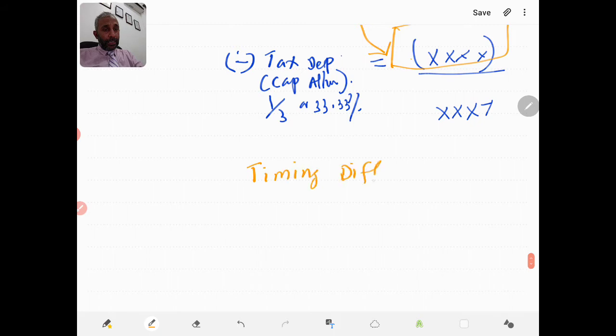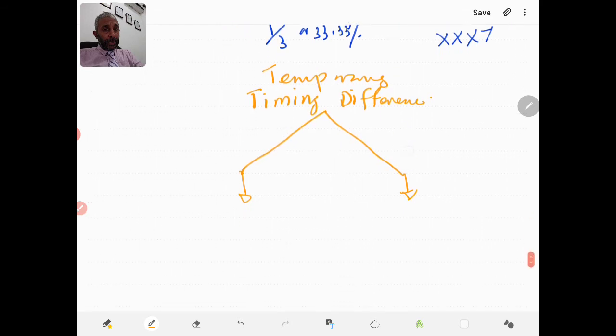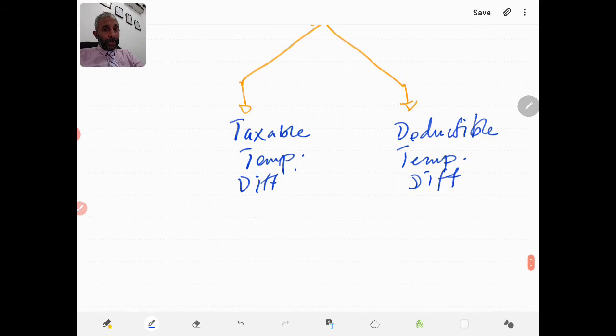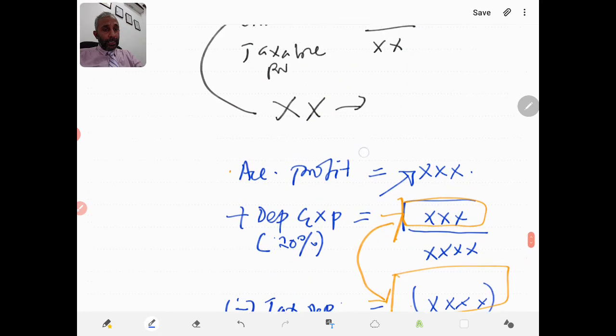Timing difference. So these timing differences, or in other words temporary differences, are two types. One is taxable temporary difference. The other one is deductible temporary difference. Now, what do you mean by taxable temporary difference and what do you mean by deductible temporary difference? Let's go back.